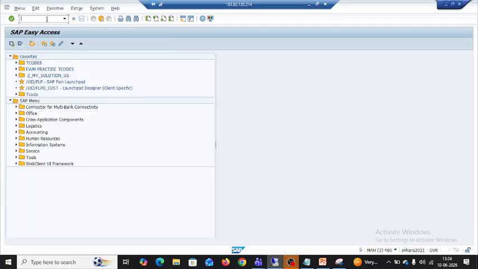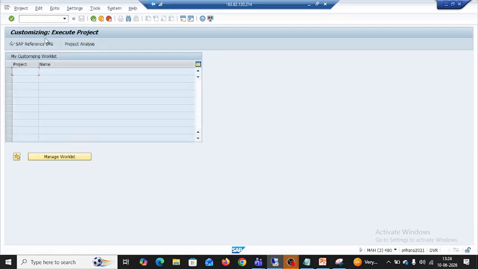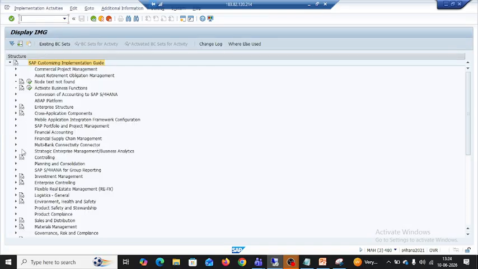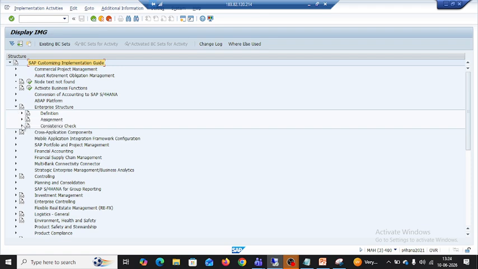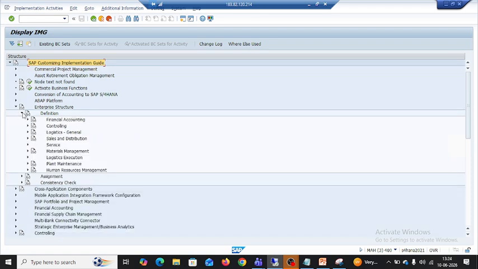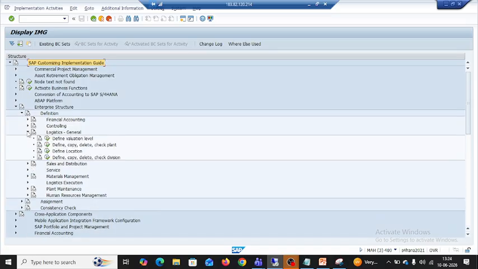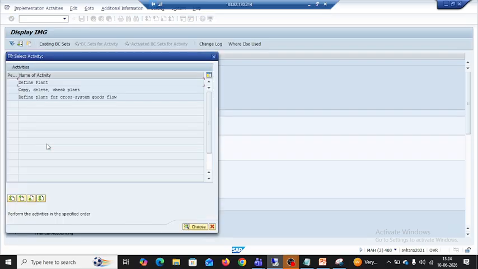If it is through the SPRO path, SPRO reference IMG, enterprise structure, and then definition. Here it is logistics general. Define, copy, delete, and check plant. Define plant, copy and delete and check plant.